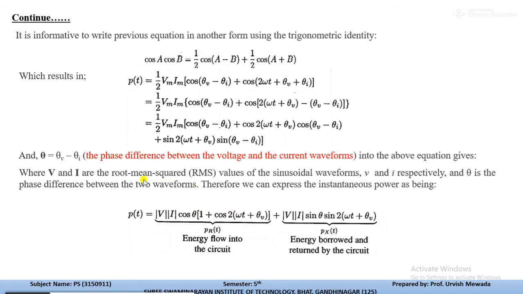Therefore the resultant equation is power at time t. The first quantity indicates the energy flow into the circuit, and the second term indicates the energy borrowed or returned by the circuit. It depends upon the element present in the circuit. It means, unlike the resistive circuit, power will be absorbed or dissipated by the inductive and capacitive circuits.